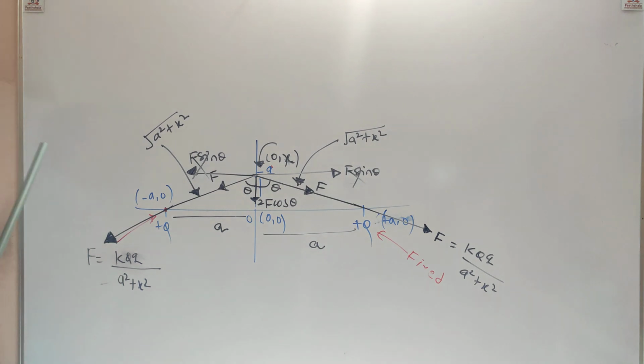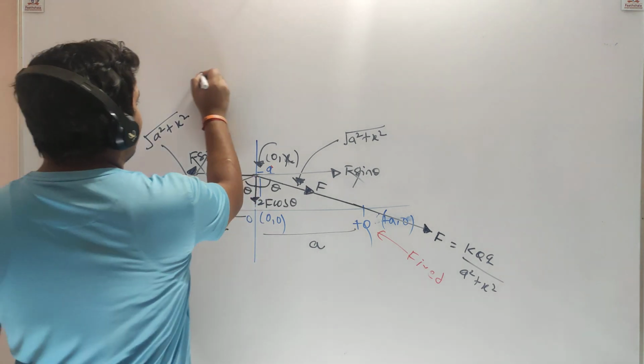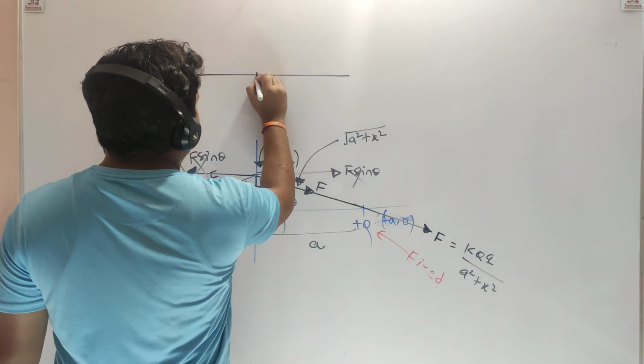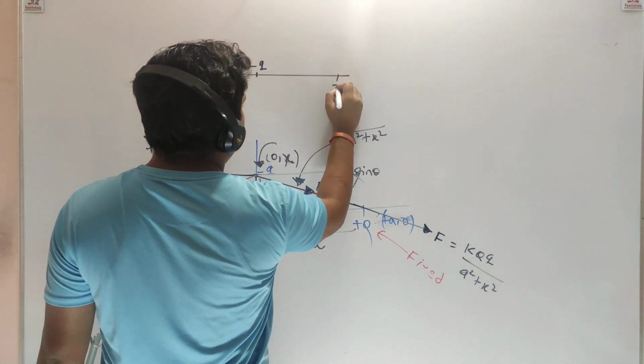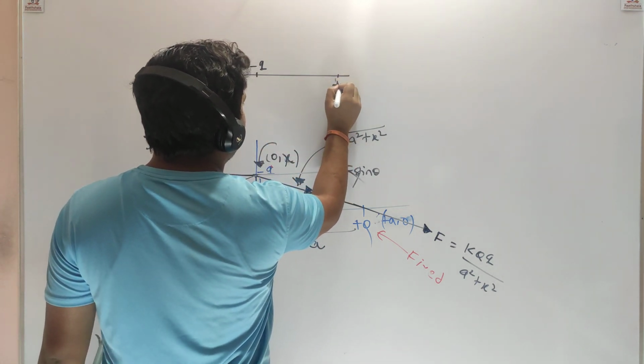So what is the net force on minus q? 2F cos theta, and it is downward. So it is 100% sure that minus q is going to move downward. But a lot of students were thinking that minus q will start moving downward and reach the center, and when it reaches the center, the net force on it will become 0. You were thinking like this or not?